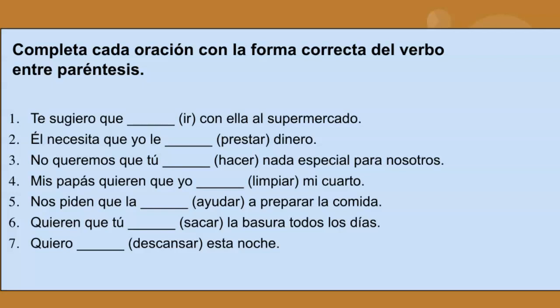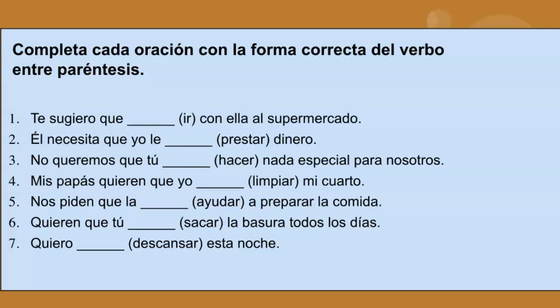We're going to do the first one together, and then I want you to pause the video, try numbers 2 through 7 on your own, and then once you've done them, you can unpause and I will reveal the answers for you. So number 1, te sugiero que, so we know that I am suggesting to you that you do something, specifically that you go with her to the supermarket.